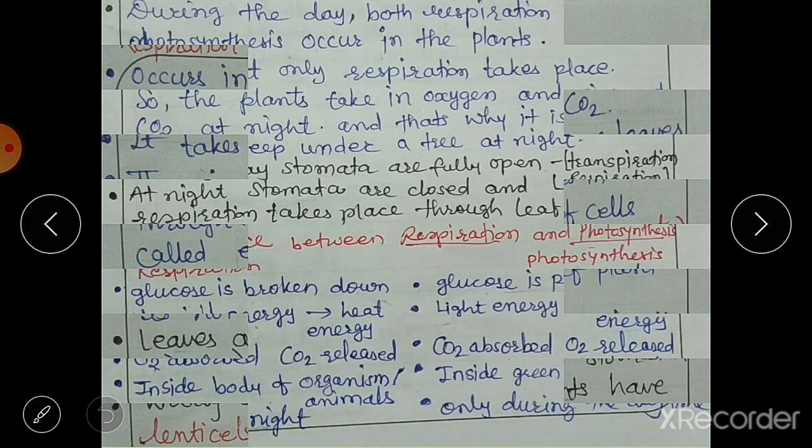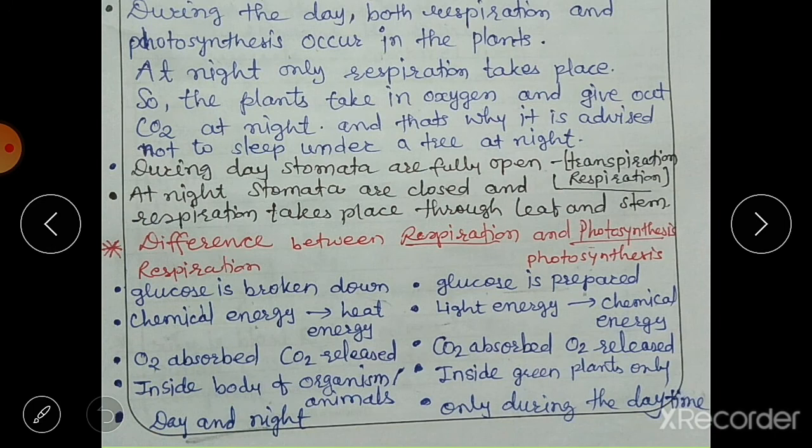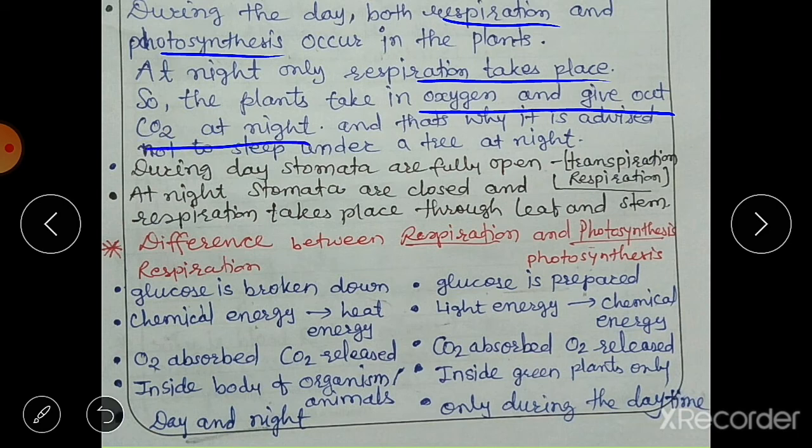Okay, what happens in plants? See, during the day, both respiration and photosynthesis occur in plants. Both the processes occur during the day. But at night, only respiration takes place. Do you know why? Because there is no sunlight at night, and that's why only respiration takes place. So the plants take in oxygen and give out carbon dioxide at night, while they are performing this respiration.